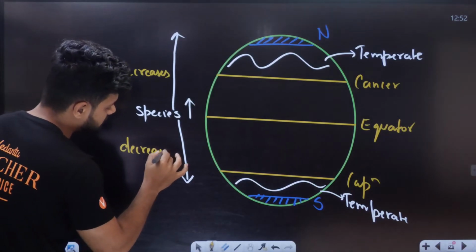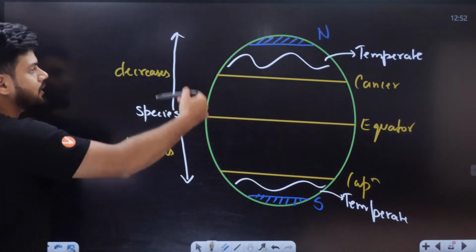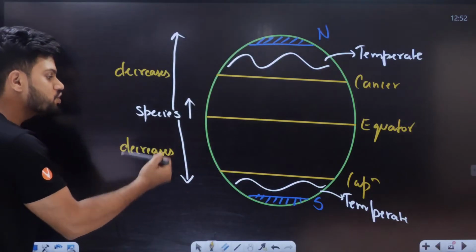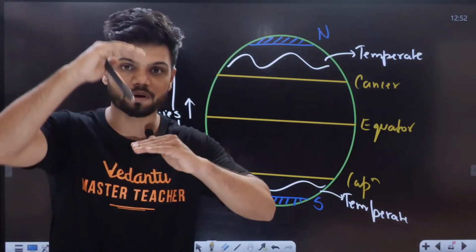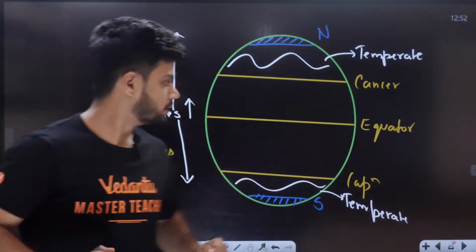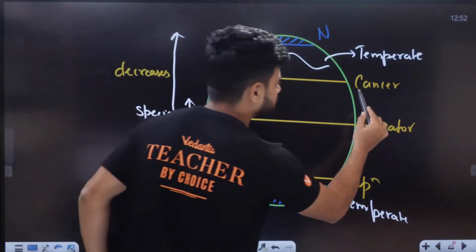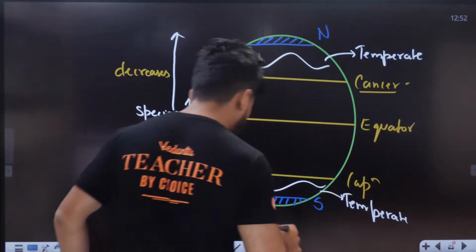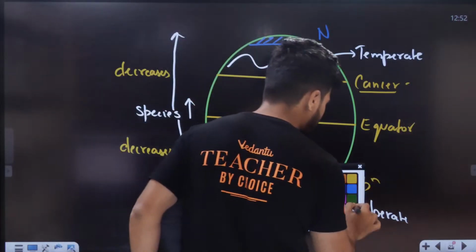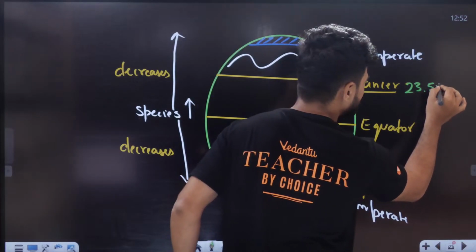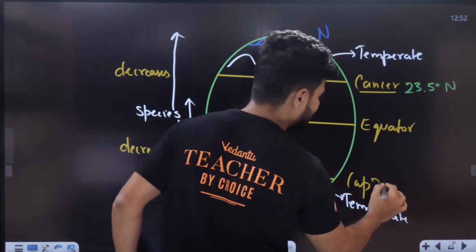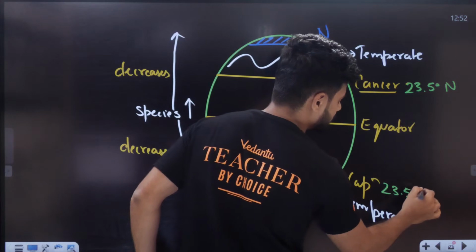It is decreasing constantly away from the equator. But at the region of Tropic of Cancer, around 23.5 degrees towards the north, and 23.5 degrees towards the south,